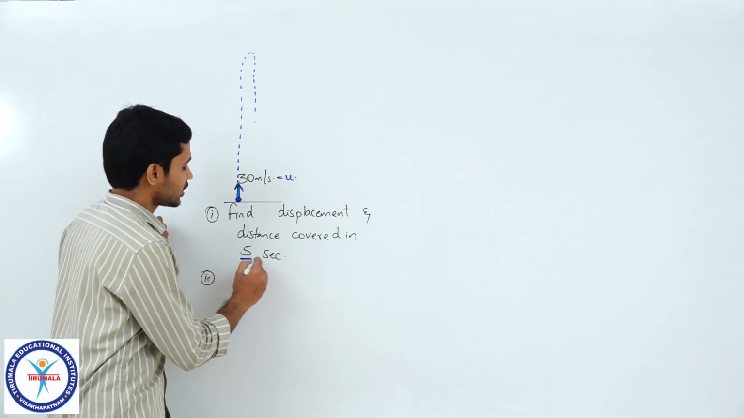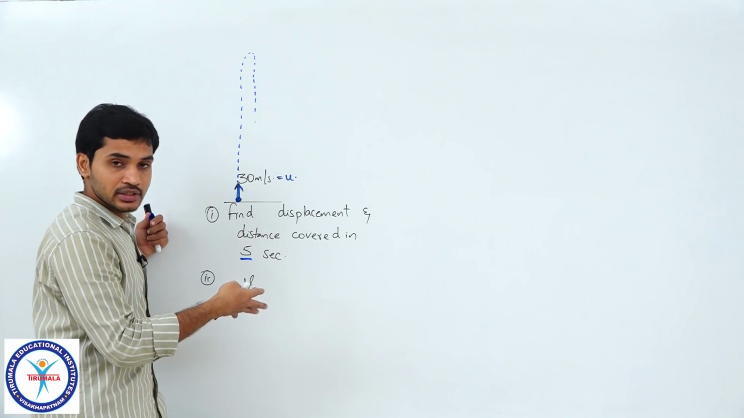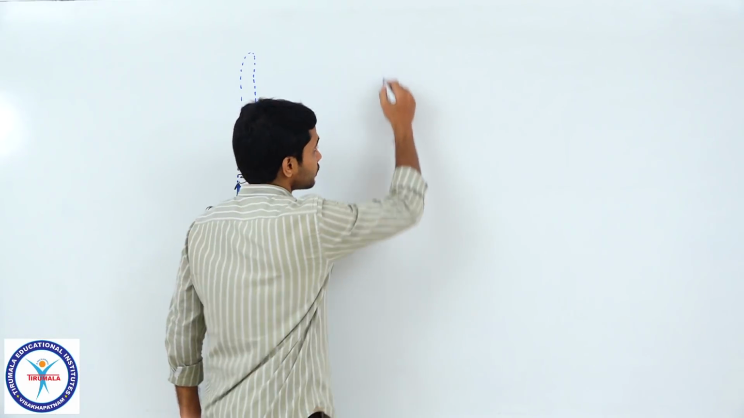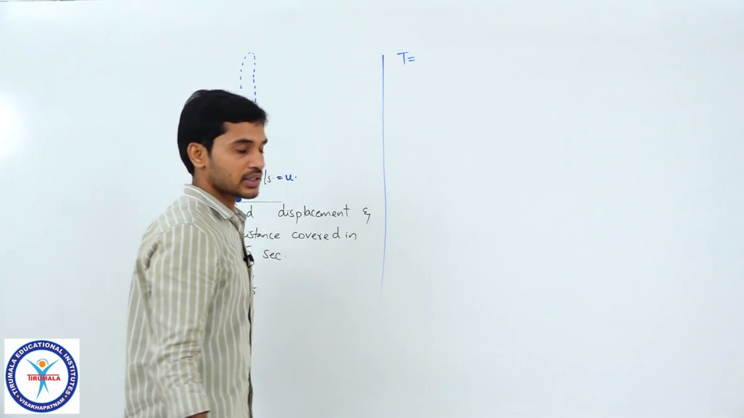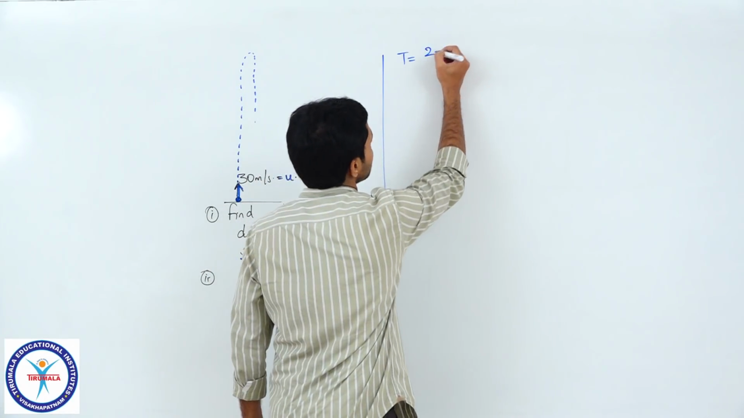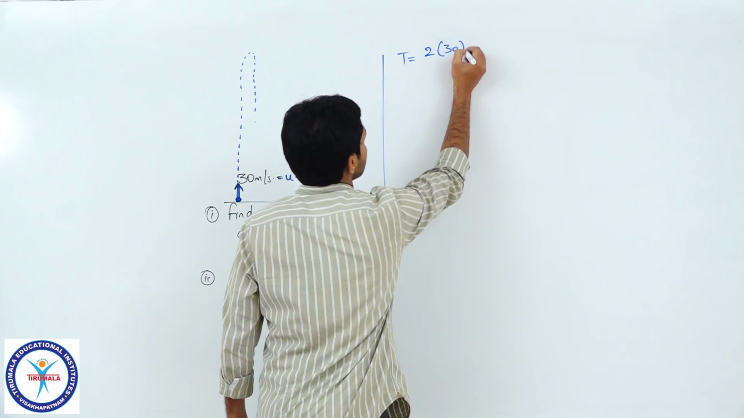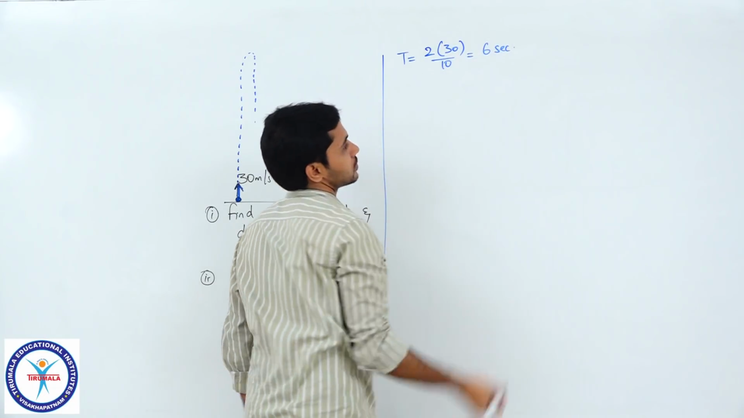So, first see whether in this 5 seconds the particle has completely returned to ground or still it is in air. So, for that what I can do, I can check the time of flight first. So, time of flight, the expression for that would be 2u by g. 2 times u is 30. So, 30 by g, which is 10. So, I get 6 seconds, correct.